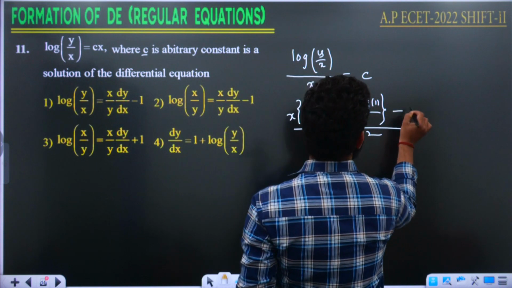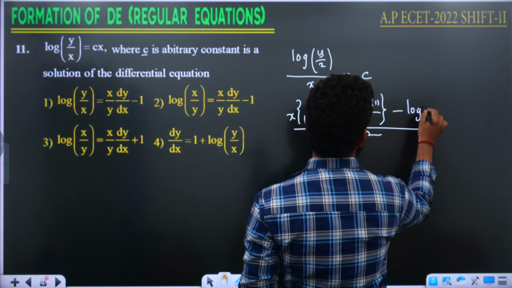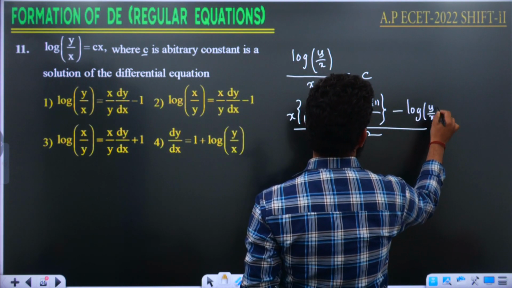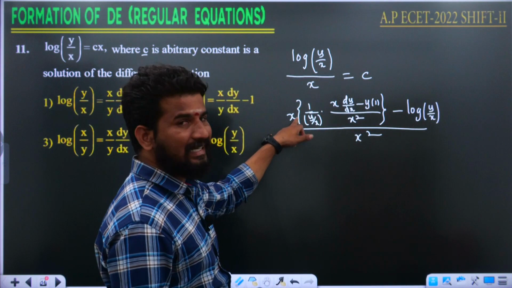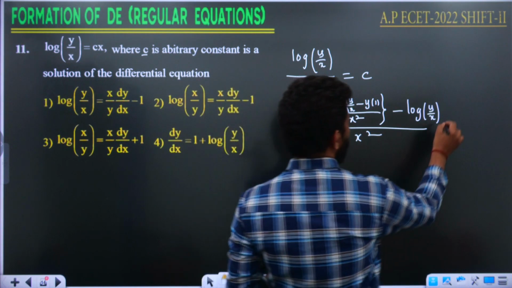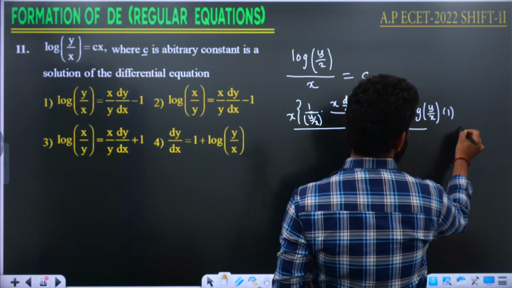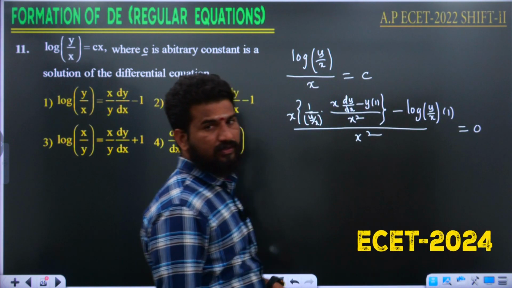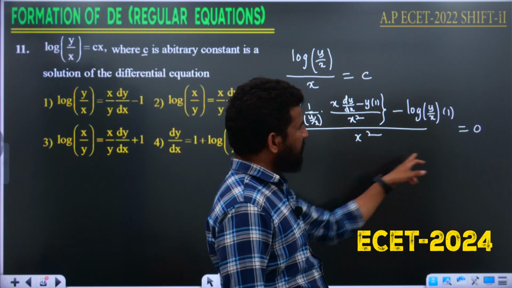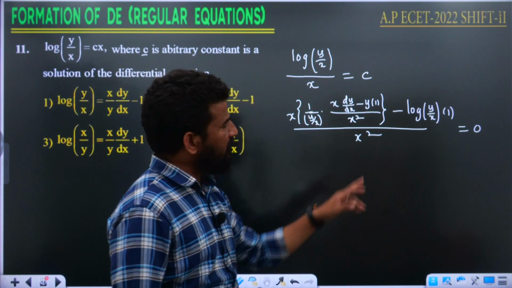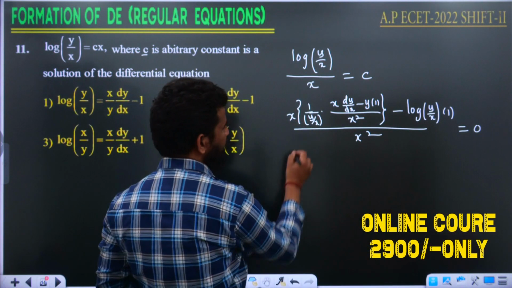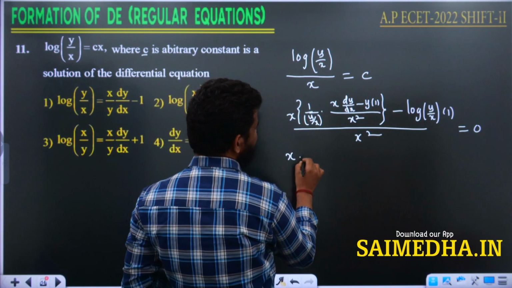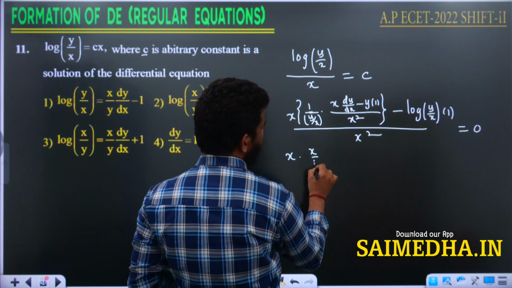Then minus log of y by x. Now the denominator derivative. What is the denominator? x. The derivative of x is 1. If you multiply by 1, that is equal to 0. If you transpose this x square to the right hand side, it is going to be 0. And if you transpose this log function to the right hand side, it is going to be a positive value. Then the remaining I am writing here, x into x by y,